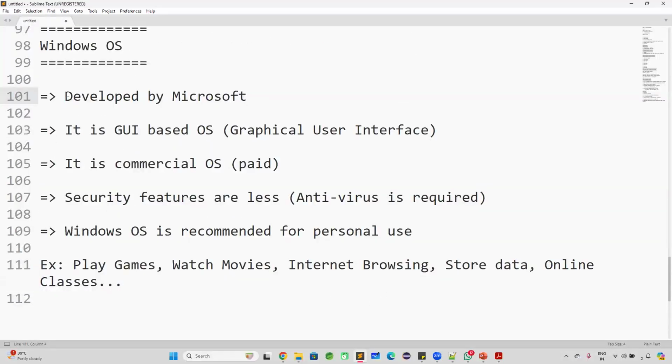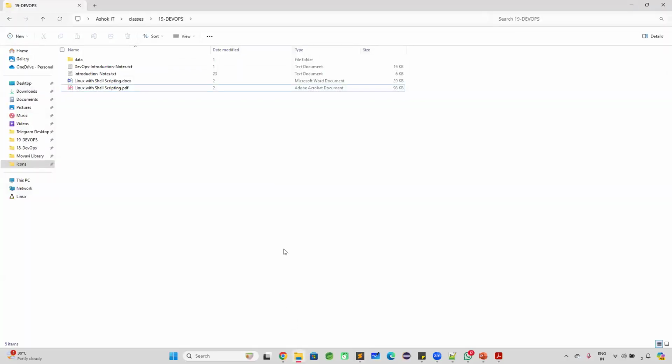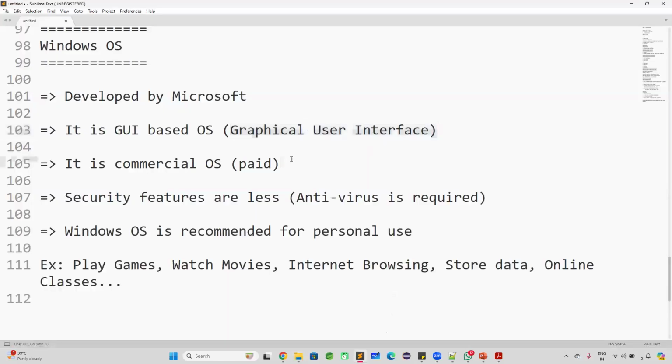Windows operating system is a software which is used to communicate with our computer. This Windows will act as a mediator between the users and computers. This is a GUI based operating system. Graphical user interface will be available. What is the meaning of GUI? For everything, options are available. You can use the options to create the files, to edit the files, delete the file, cut, paste, all these things. Renaming you can do by using GUI.